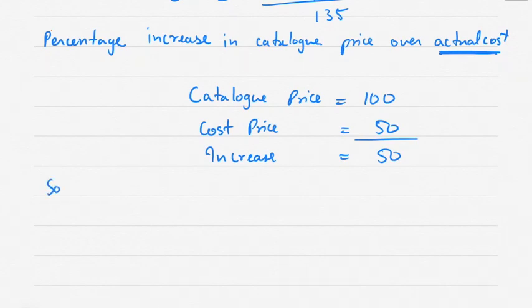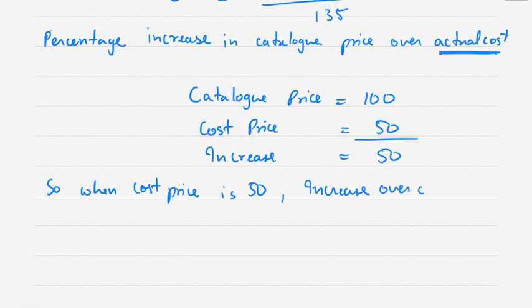So when cost price is 50, increase over catalog price is 50.